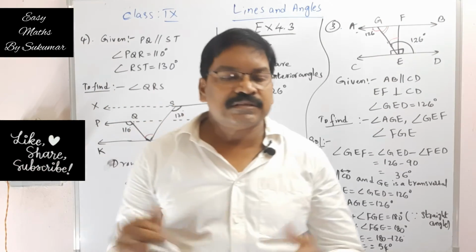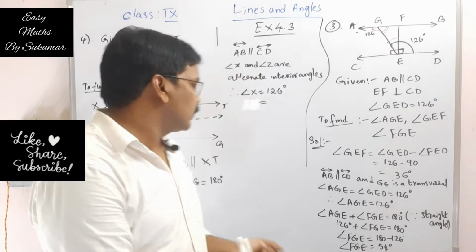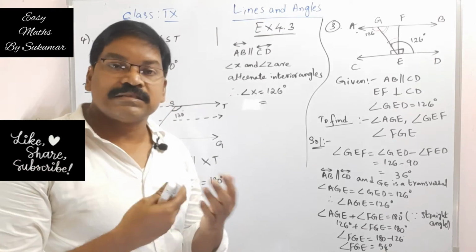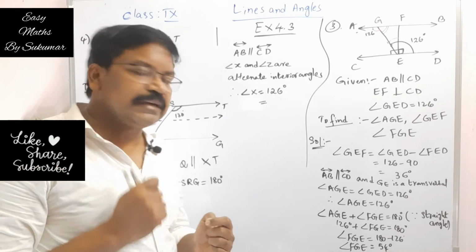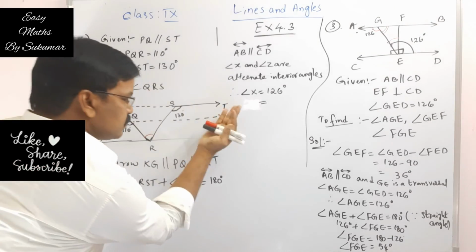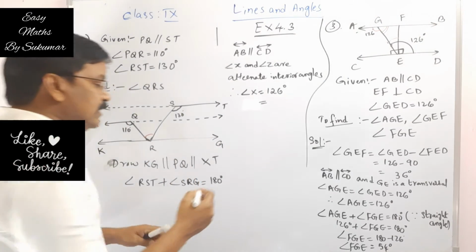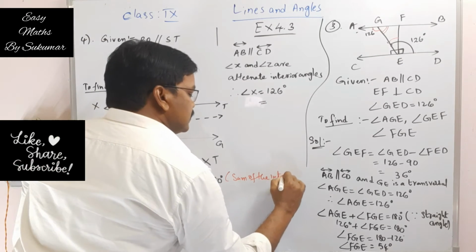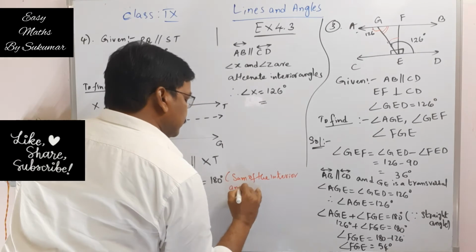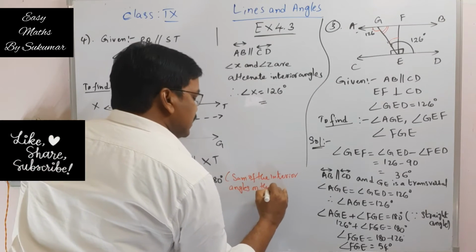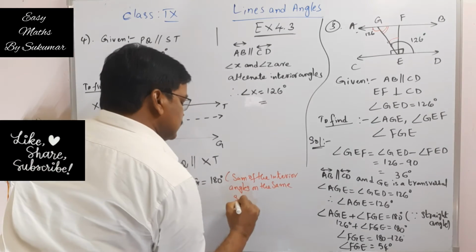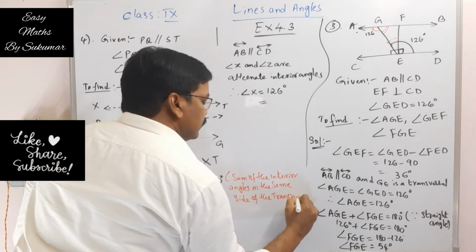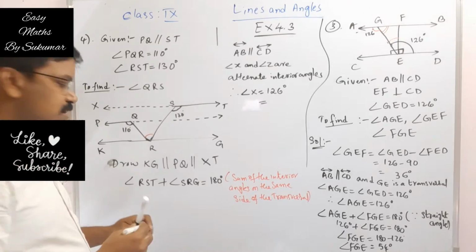Why? There is a property. What is that property? The sum of the interior angles on the same side of the transversal are supplementary. Here I will write sum of the interior angles on the same side of the transversal. Same side of the transversal. So my dear students, it is 180 degrees.